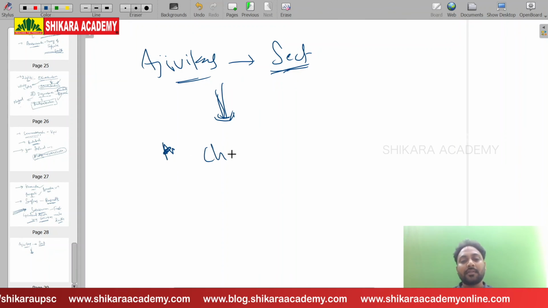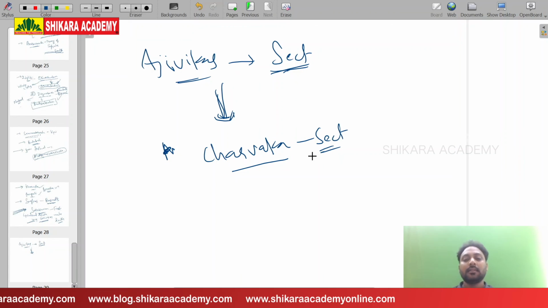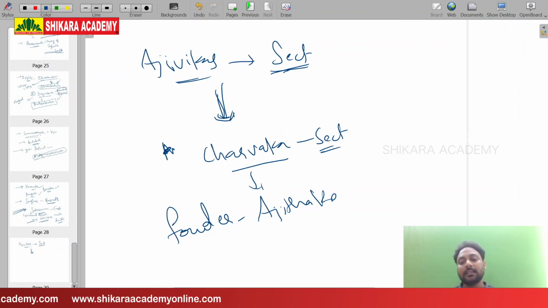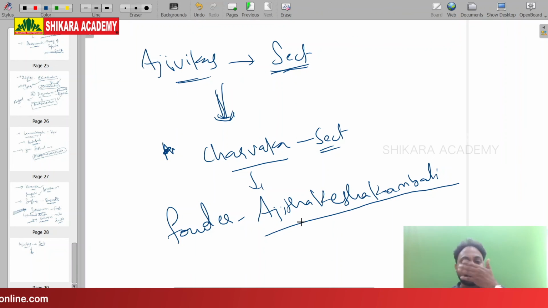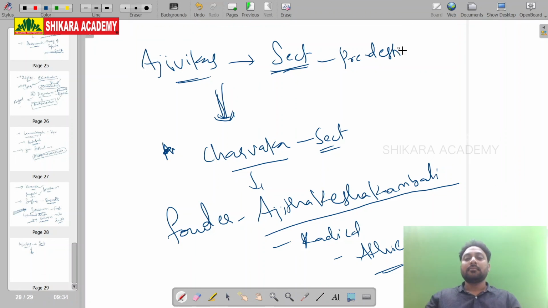There is one more apart from Ajivika. Charvaka sect is there. Charvaka sect founder Ajita Keshakambali, and they are radicals. They are atheists. Ajivikas, they follow predestiny. They follow predestiny.